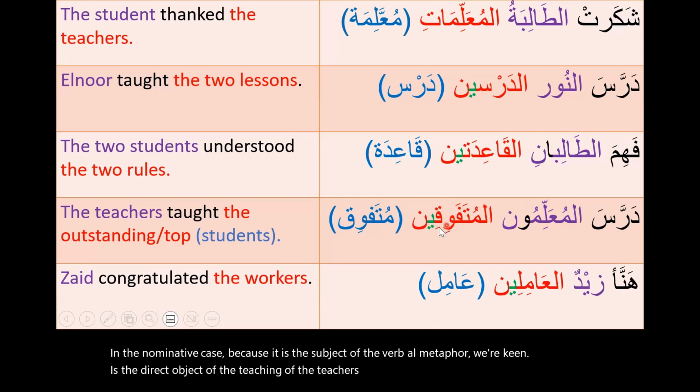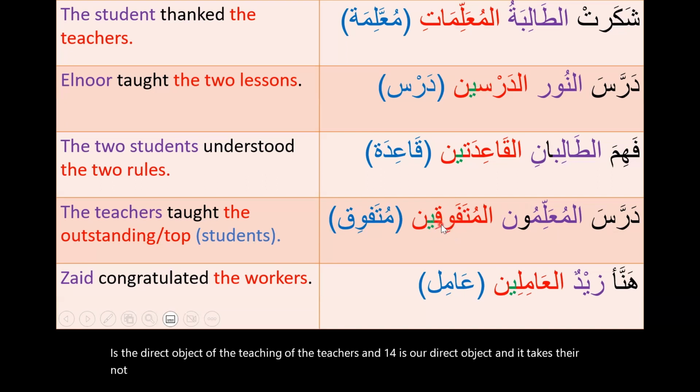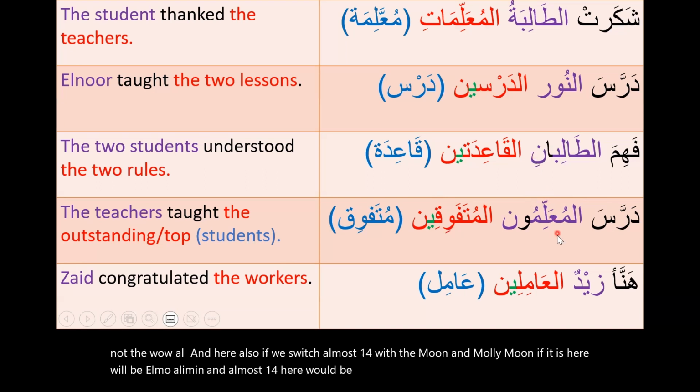Al-mutafawwiqin is our direct object, and it takes the ya, not the waw. Al-mutafawwiqin. And here also, if we switch al-mutafawwiqin with al-muallimun, it will be al-muallimin, and al-mutafawwiqin here will be al-mutafawwiqun, being the subject, and vice versa.